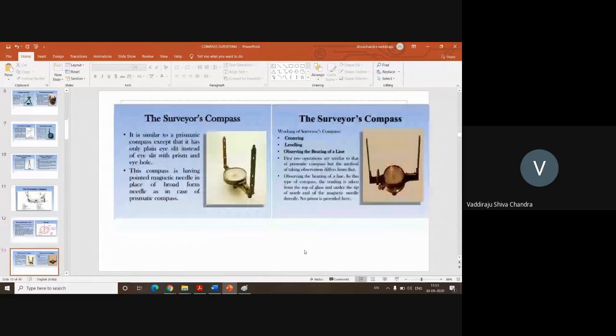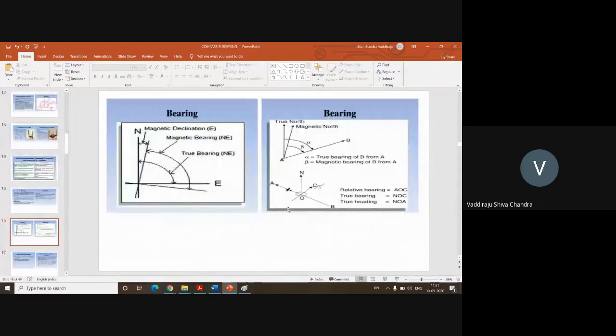Here also you can clearly see this is the true north and this is the magnetic north. Okay. The angle measured with respect to true north is called the true bearing. The angle measured with respect to the magnetic north is called the magnetic bearing. And the difference between the true north and magnetic north is called the magnetic declination. Okay.